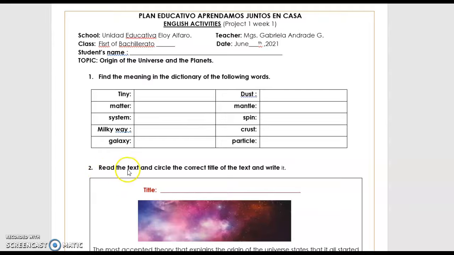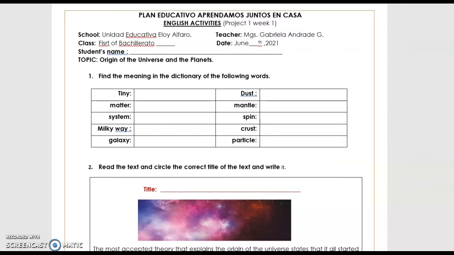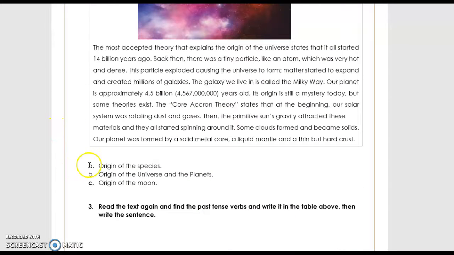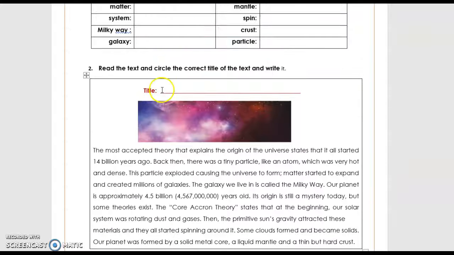Exercise 2. Read the text and circle the correct title of the text and write it. You have three options: A. Origin of the species. B. Origin of the universe and the planet. C. Origin of the moon. Please circle the correct title, and after you have to write the title in this space.